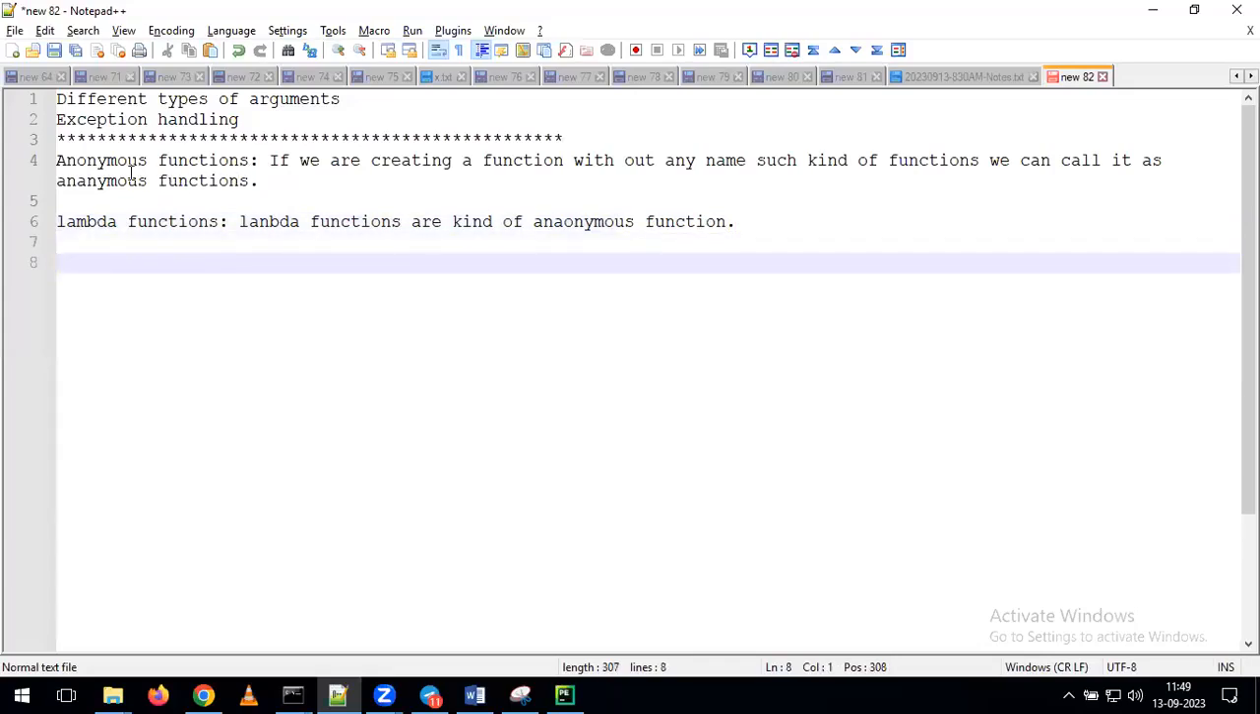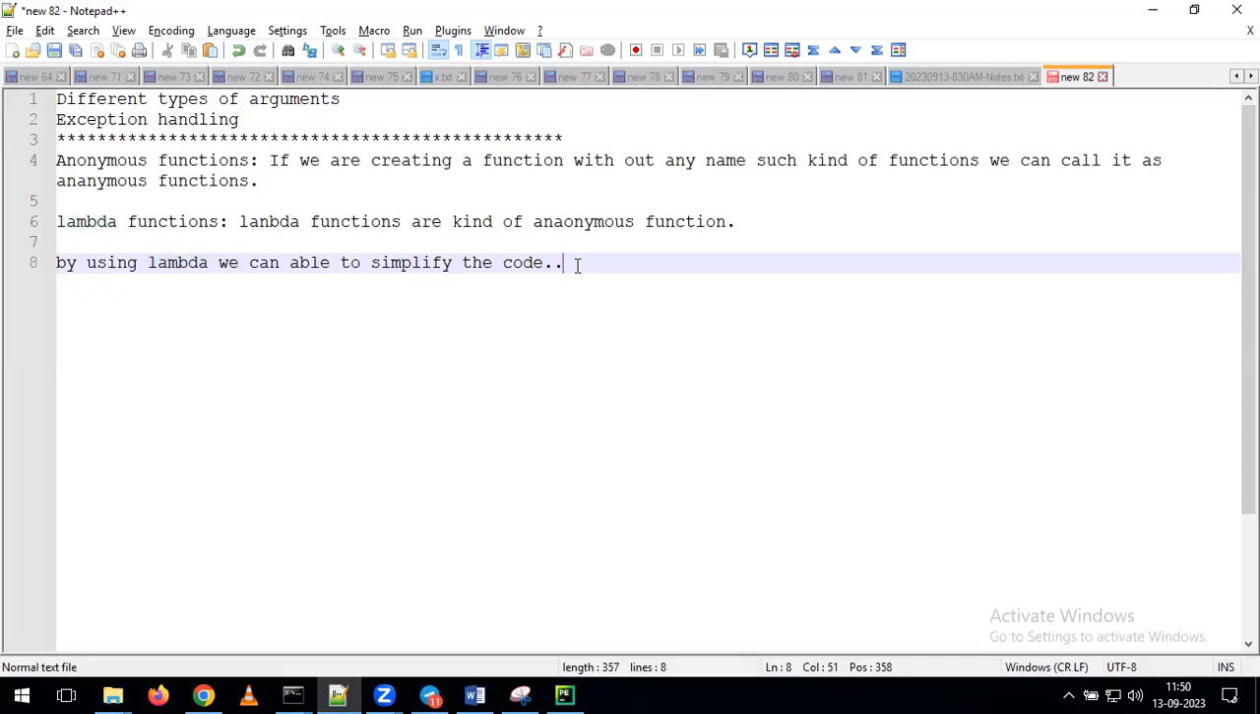In Python, we have the concept called anonymous functions. If we create a function without any name, we call it an anonymous function. In Python we have Lambda functions, which are one kind of anonymous function. By using Lambda, we can simplify the code. In the previous examples we wrote 4-5 lines or 7-8 lines of code. Instead of writing that many lines, with the help of Lambda we can simplify the code.